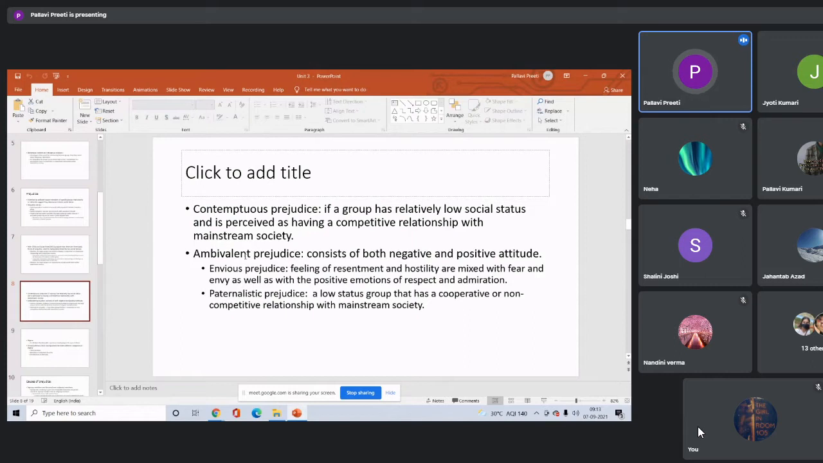if you meet a woman, you may have a feeling of both positive, for example sympathy, empathy, right, or help, care, right? These are the positive attitudes, right? In the same way, you may have a negative feeling also, for example fear, envy. So this ambivalent prejudice states that in this kind of prejudice, a person can find both the positive and the negative attitude. In this, that is the envious prejudice and the paternalistic prejudice.